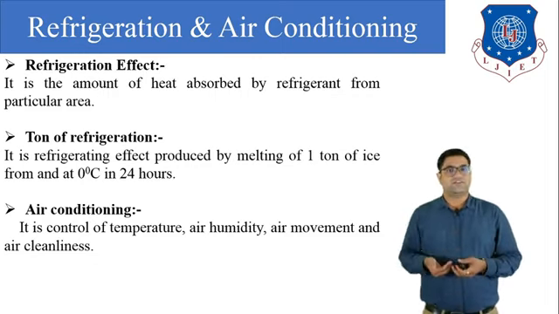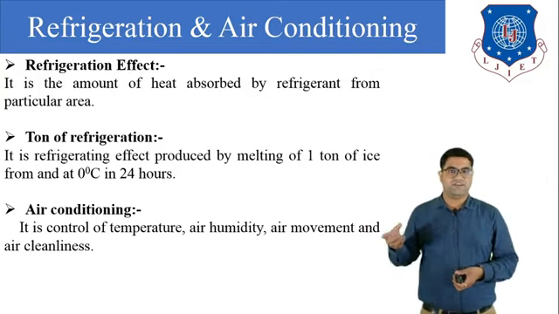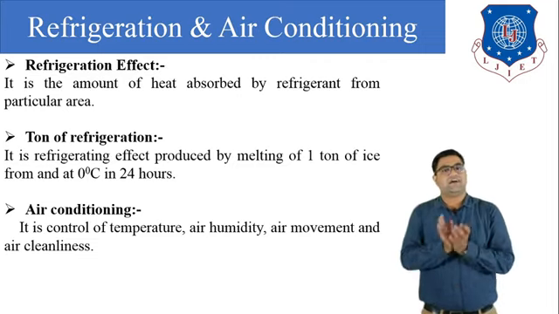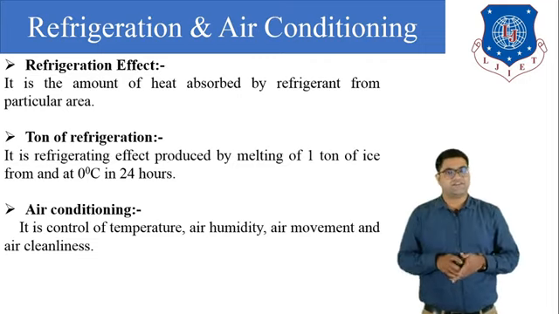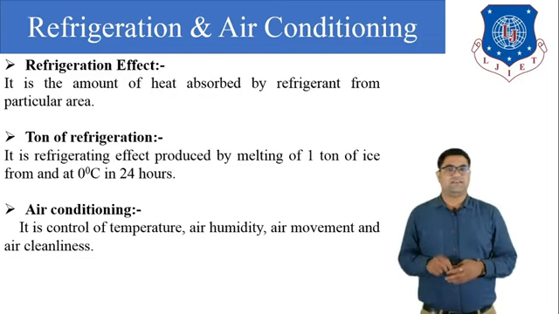To maintain the humidity we need one component, to maintain the air speed we need one component, and to maintain the cleanliness of the air we need one component. So the components in the AC are more than the components in the refrigerator. That we will all discuss in this lecture.